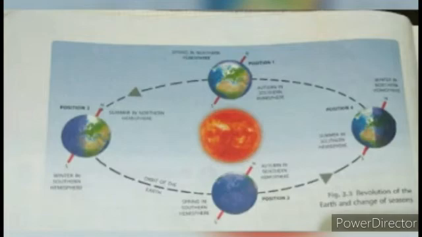Now look at position 1 and 3 in the figure. When the earth is in these positions, the sun's rays fall directly on the equator. As a result, the length of the days and nights becomes the same throughout the world. So it is neither very hot nor very cold in both these hemispheres. The northern hemisphere has spring in position 1 and autumn in position 3. And the southern hemisphere has autumn in position 1 and spring in position 3.